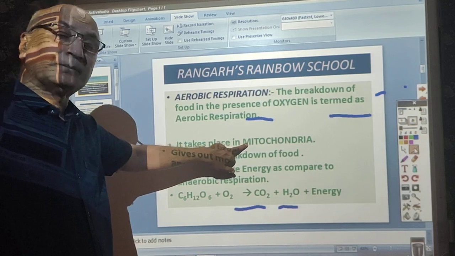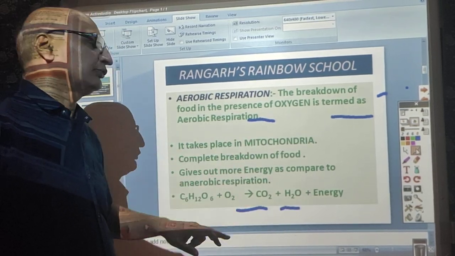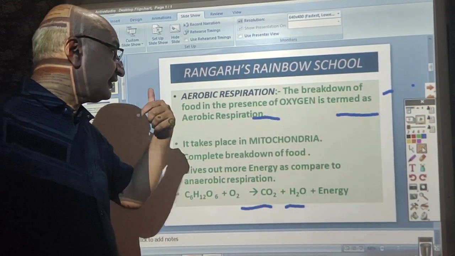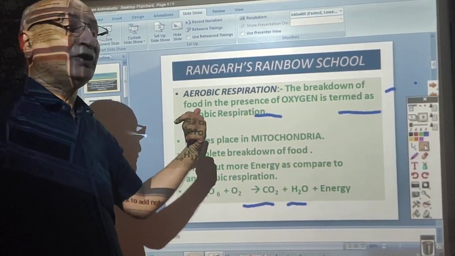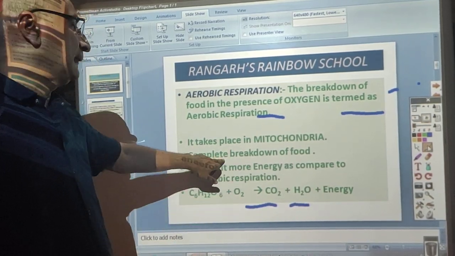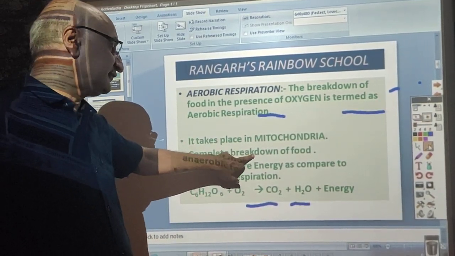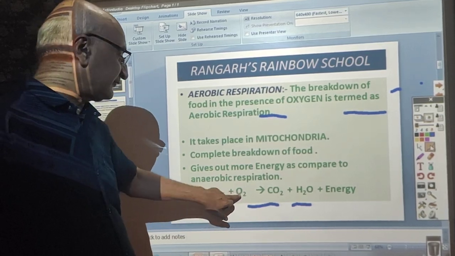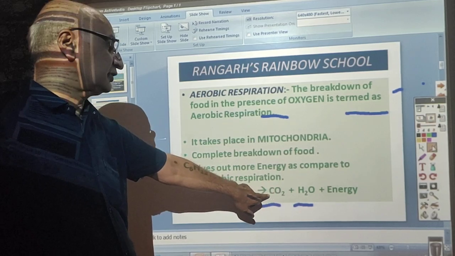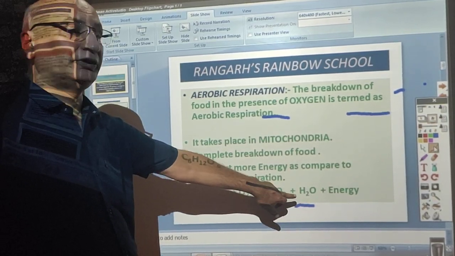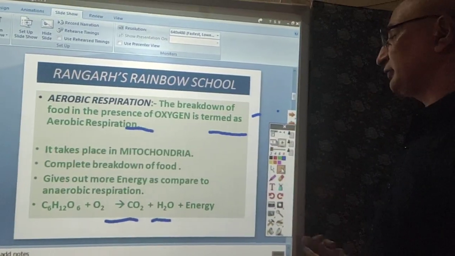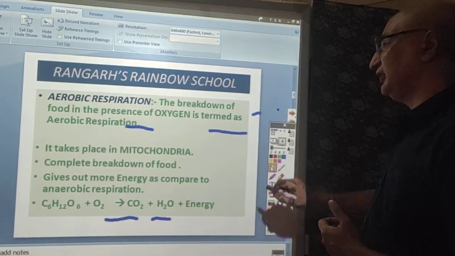We know that mitochondria are known as the powerhouse of the cell. Against anaerobic respiration, where there was an incomplete breakdown of the food, here there is a complete breakdown of the food, meaning that glucose in the presence of oxygen is totally oxidized, and it gives out carbon dioxide and water with liberation of a huge amount of energy, in contrast to anaerobic respiration.